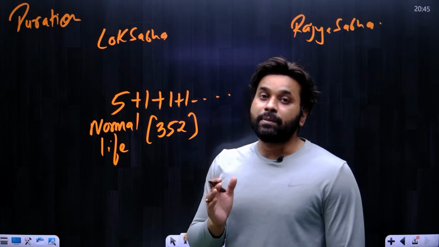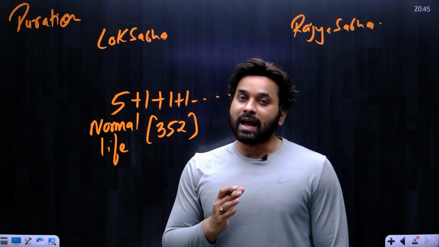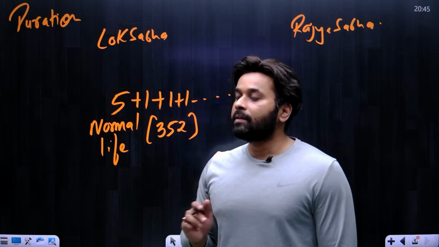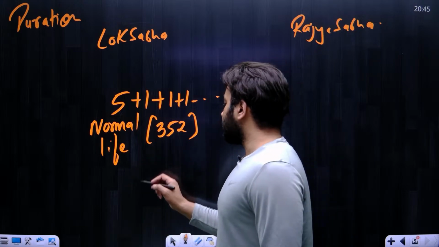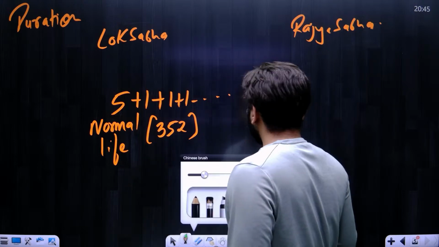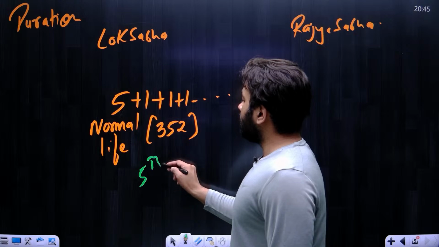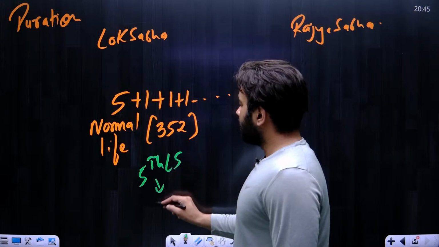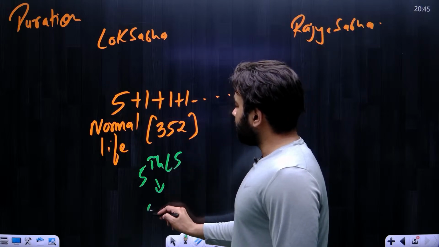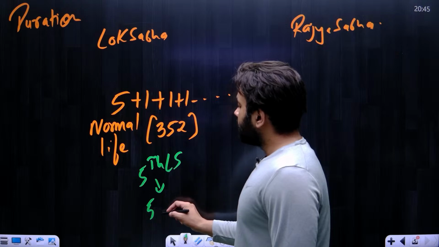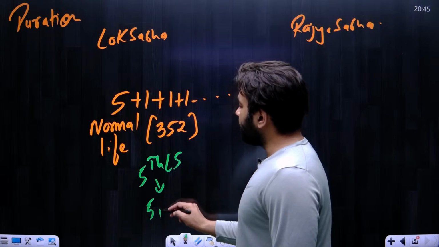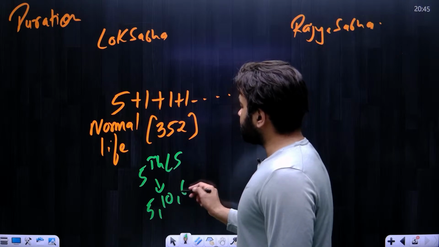And this has happened only once in the entire history of independent India, and it was in the 5th Lok Sabha. Okay, so 5th Lok Sabha is the only Lok Sabha the tenure of which was extended beyond the tenure of 5 years. So the 5th Lok Sabha continued for 5 years, 10 months and 6 days.